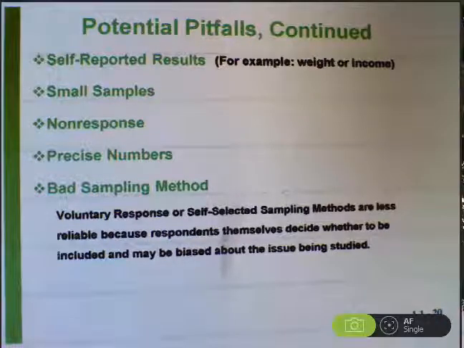Small samples can be a problem. You wouldn't want to base your prediction on percent of students who have to stay for after school detention. You wouldn't want to use as a sample the three dudes who are smoking in the back of the school.